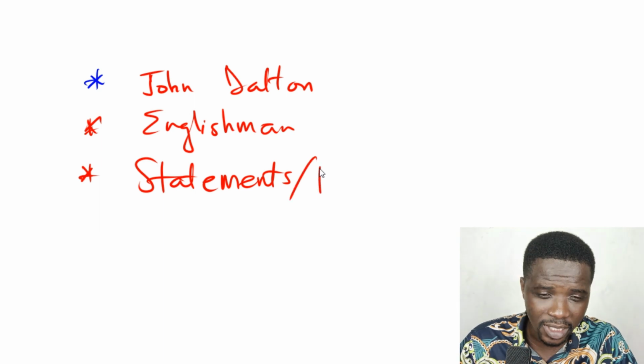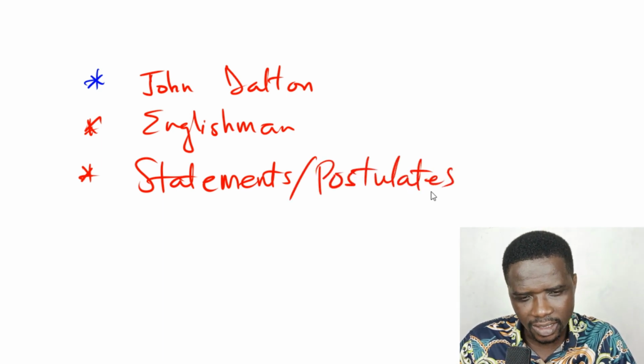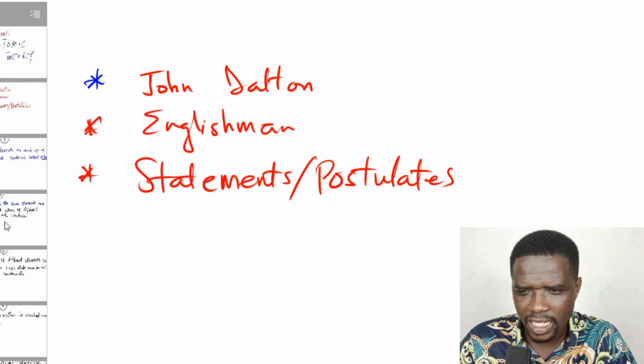Sometimes they call them postulates or hypotheses. So he gave out some statements or postulates about the atom, and we are going to explore them in this lesson.